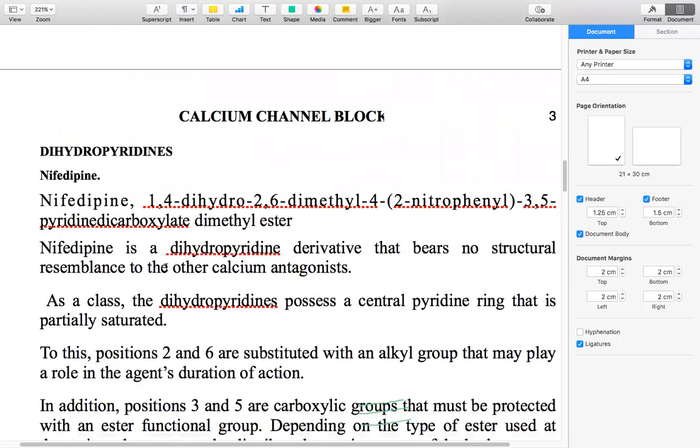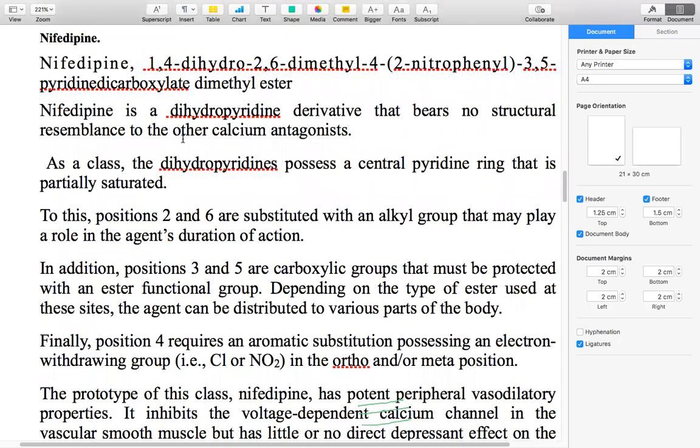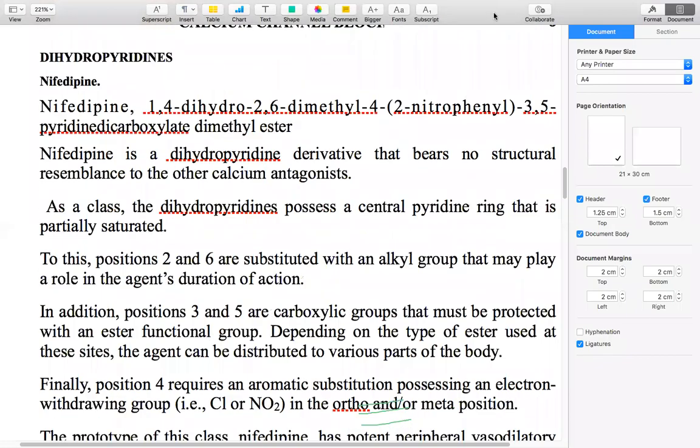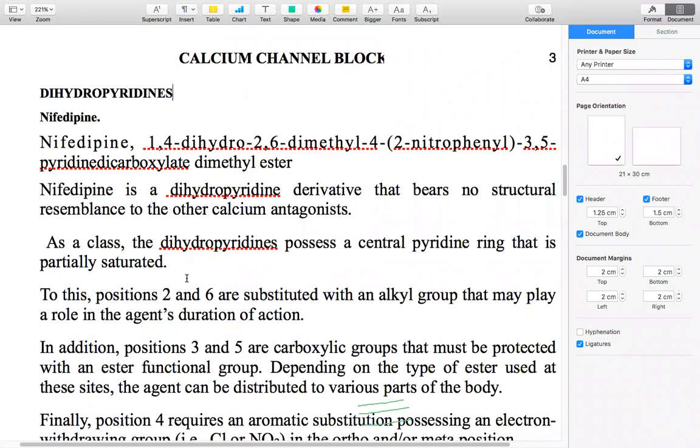Okay, then the next one is the dihydropyridines. The important one, that is the dihydropyridines. Now the next part of calcium channel blockers is the dihydropyridines. See, dihydropyridines are very important calcium channel blockers, because they are exclusively vasodilatory agents. Okay, they do not have any effect on the cardiac muscles, and the main effect is on the vascular smooth muscles, first point.